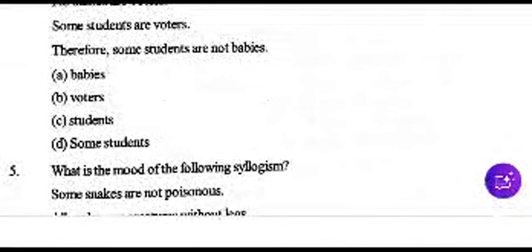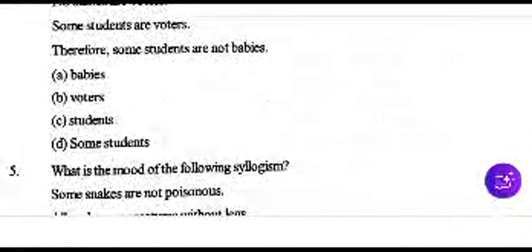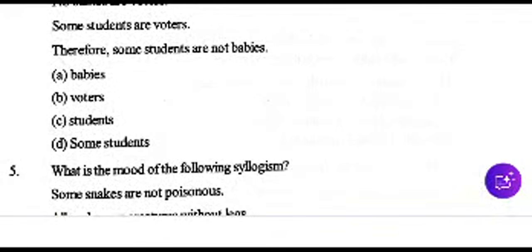And what is the middle term? Middle term is voters. Okay, middle term. Middle term is voters. Okay.